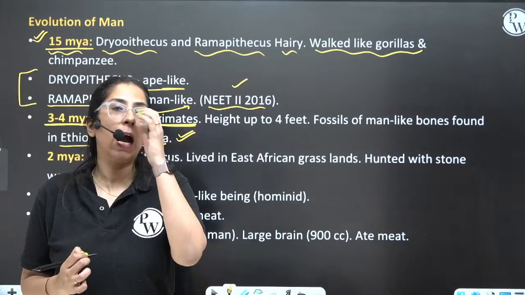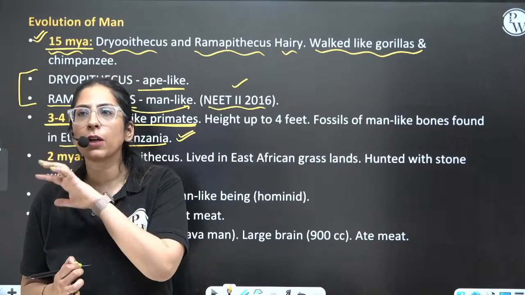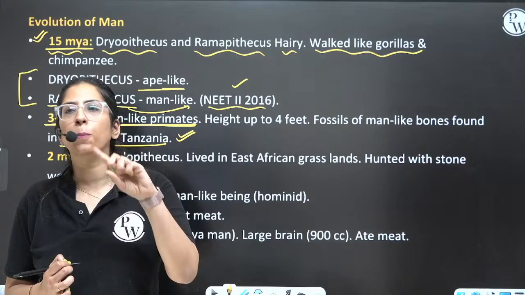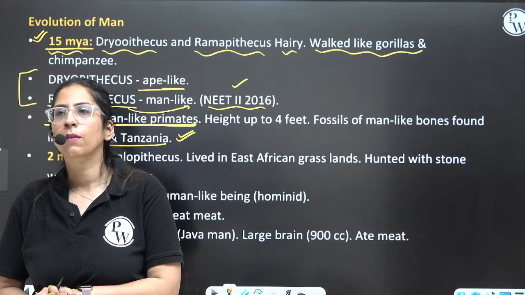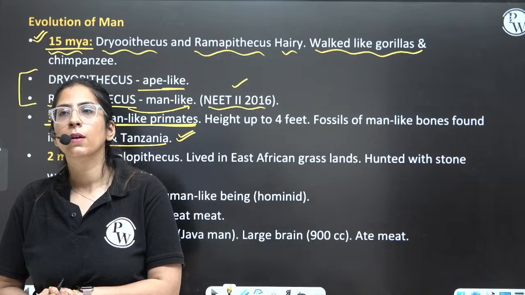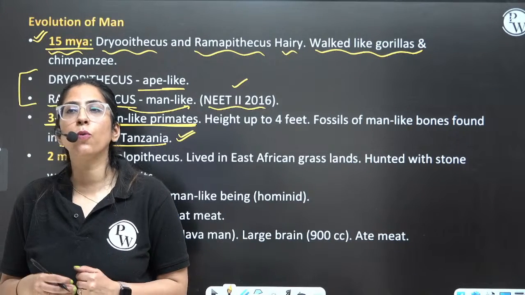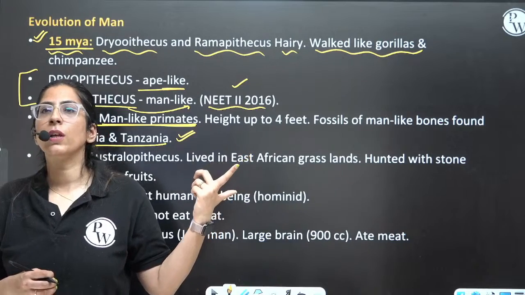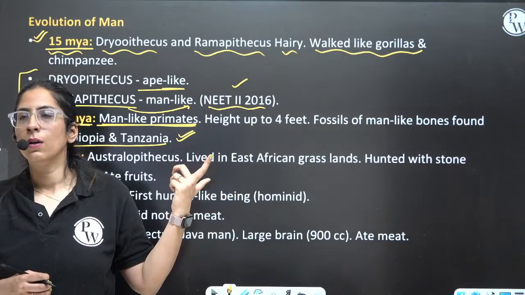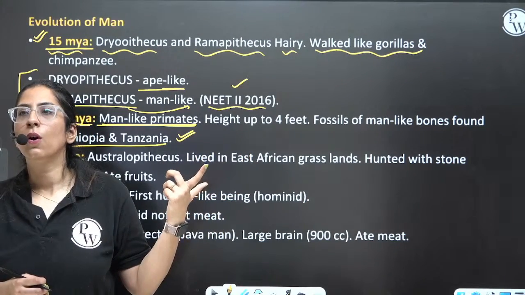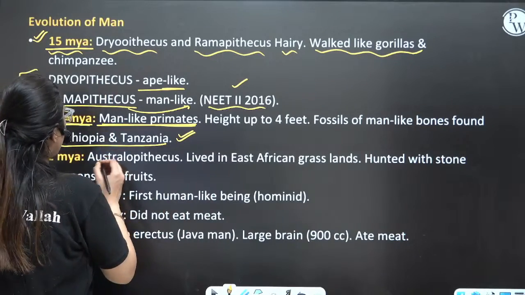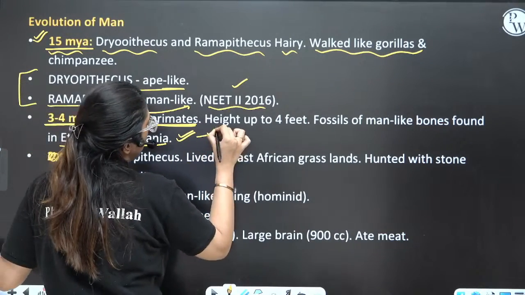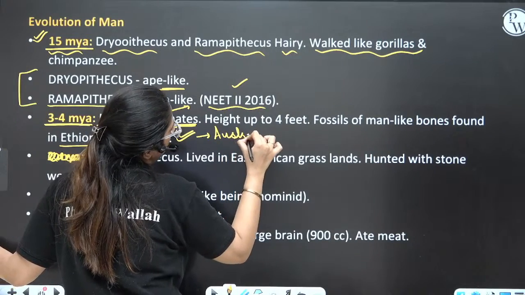Man-like primates, height up to 4 feet, fossils found in Ethiopia and Tanzania, 3 to 4 million years ago. Who were those? Australopithecus. So these were your Australopithecus.